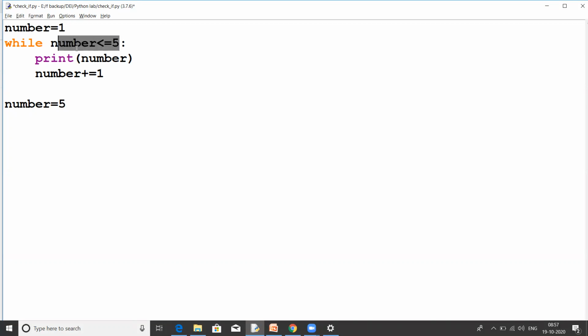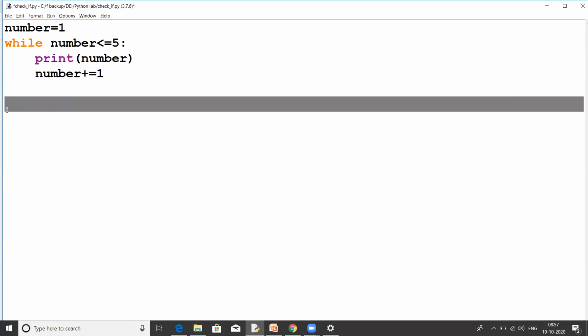And as this condition is true, we will go to this body again, print the number on the screen and increment this number by 1. Now, is the number less than or equals to 5? That is, is 6 less than or equals to 5? No. So this condition became false. So we will come out of this loop and we have nothing else to execute. So let's run this program.